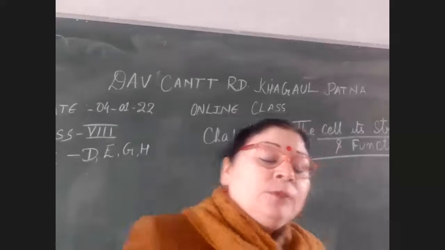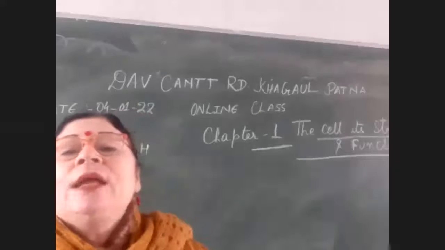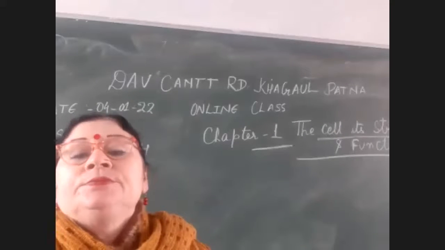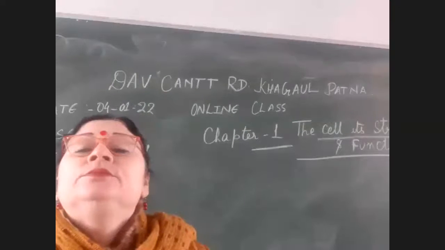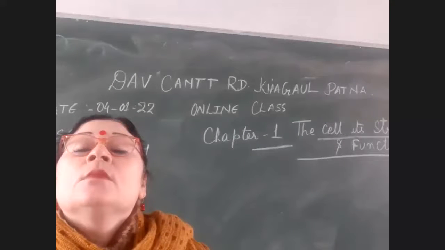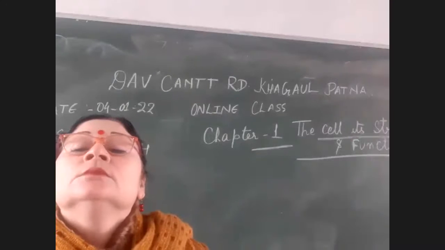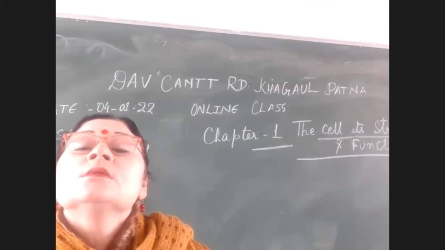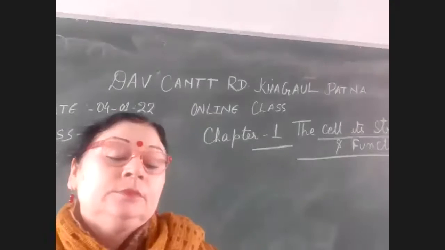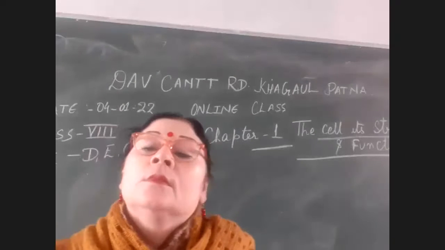Now, apart from these, the other cell organelles which are present in cells are plastids, mitochondria, endoplasmic reticulum, smooth and rough, Golgi complex, chromoplast, leucoplast, vacuoles, ribosomes, cilia, and flagella.